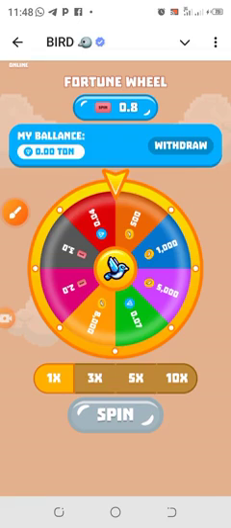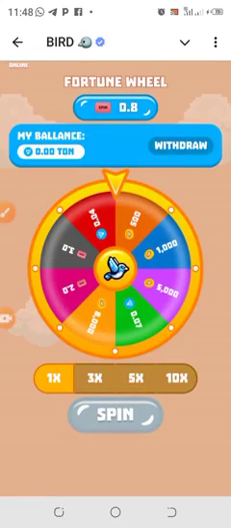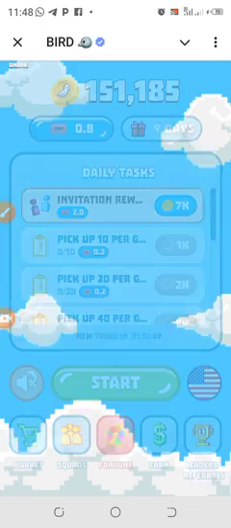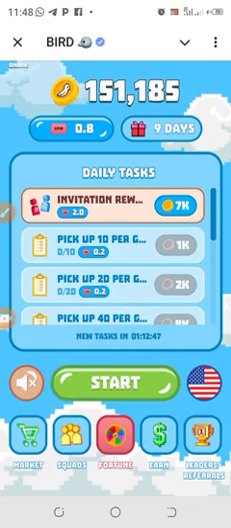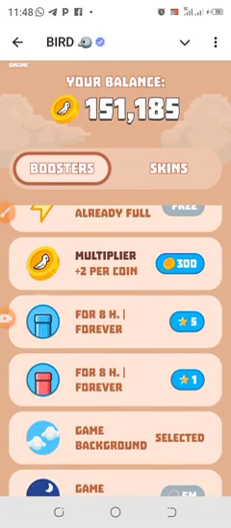Now you need to connect your TON wallet. Then you click on fortune, it's the same way. Then you can also come to the market, where you can use your balance.